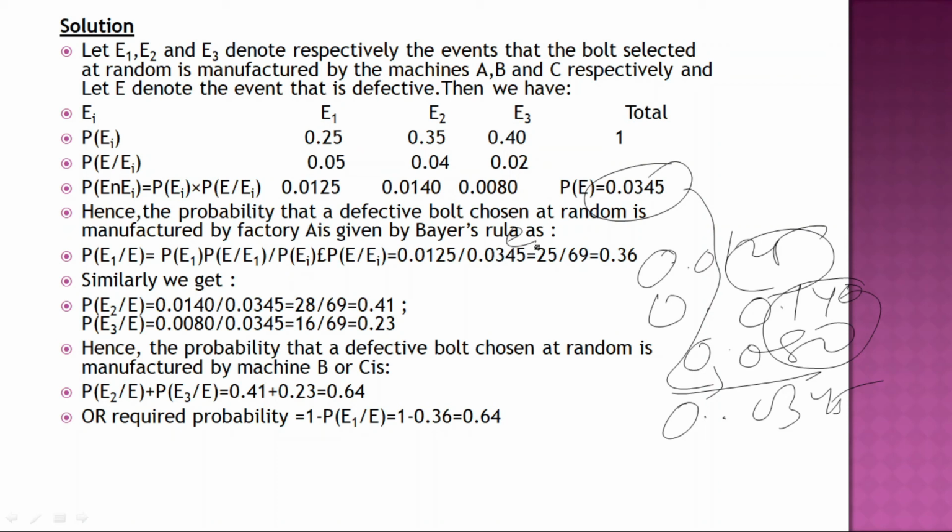Hence, the probability that a defective bolt chosen at random is manufactured by machine B or C. When I say or, as already discussed, you put plus, and for and you put multiplication. So 0.41 plus 0.23 is 0.64, the required probability. We can get the answer this way. The second part is another way of solving, because for or we have taken the plus. So go through this slide and understand the question.